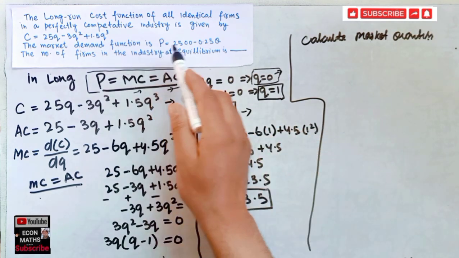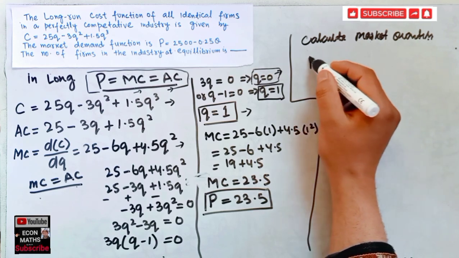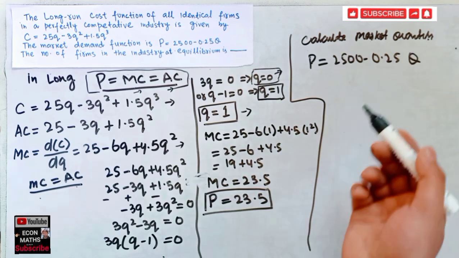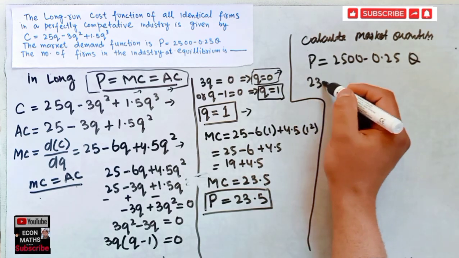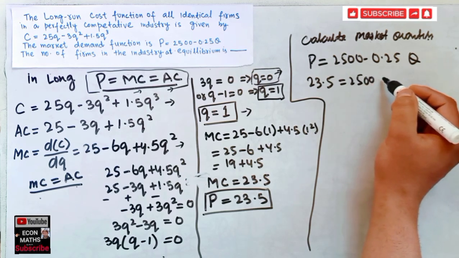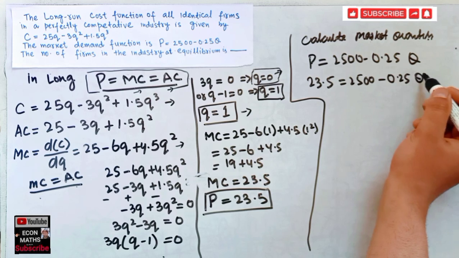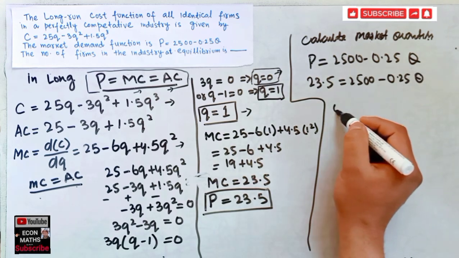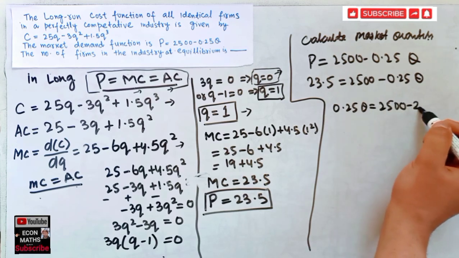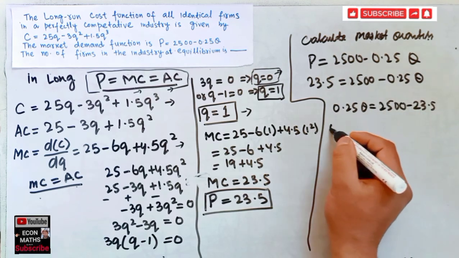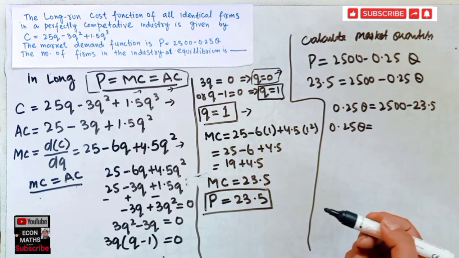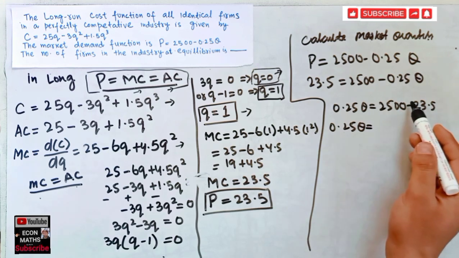So our market quantity: this is our demand function, p is equal to 2500 minus 0.25q. Now inserting the value of p, 23.5 is equal to 2500 minus 0.25q. When solving this, 0.25q is equal to 2500 minus 23.5.